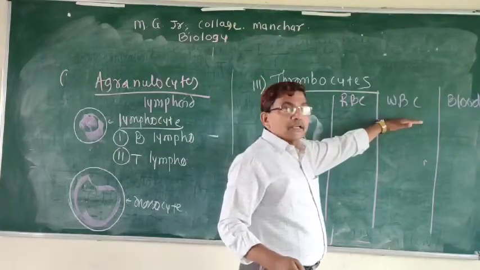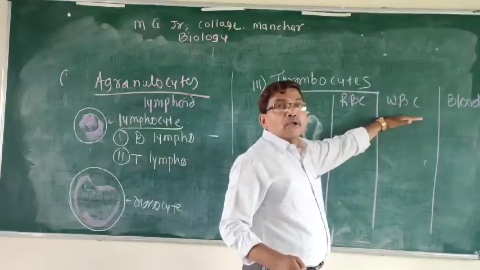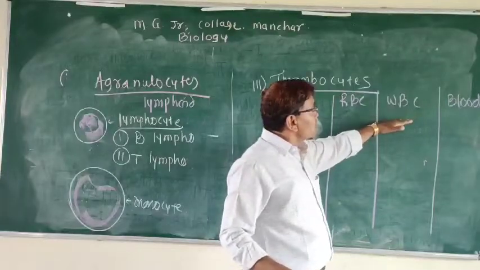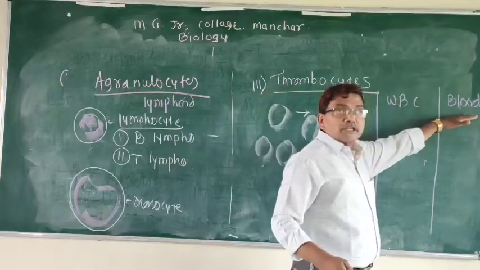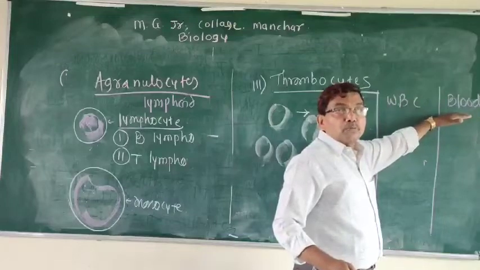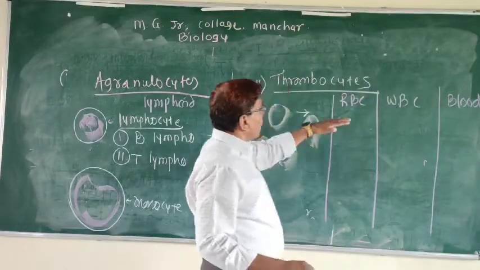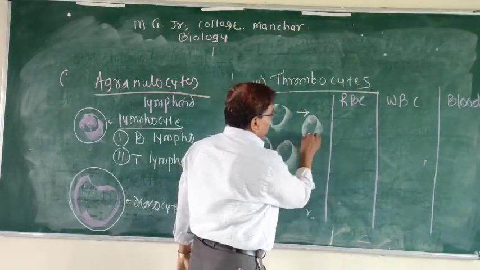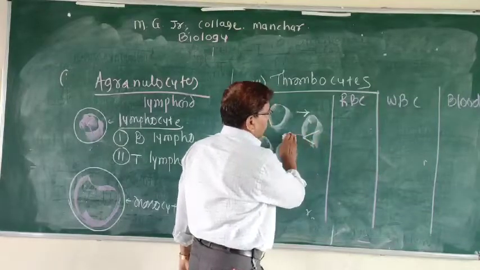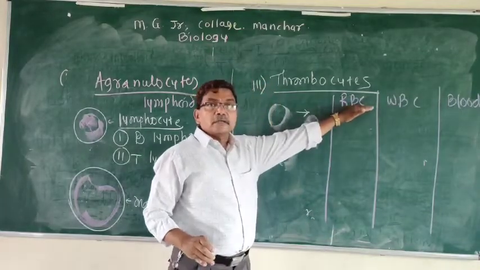If WBC increases, it is called leukocytosis. If blood platelets increase, it is called thrombocytosis.